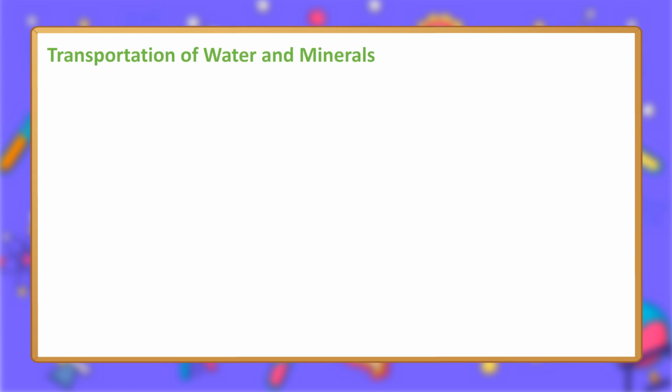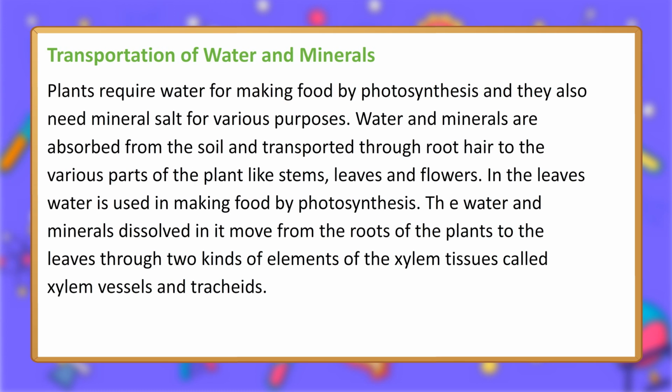Transportation of water and minerals. Plants require water for making food by photosynthesis, and they also need mineral salts for various purposes. Water and minerals are absorbed from the soil and transported through the root hair to the various parts of the plant like stems, leaves and flowers. In the leaves, water is used in making food by photosynthesis. The water and minerals dissolved in it move from the roots of the plants to the leaves through two kinds of elements of the xylem tissues called xylem vessels and tracheae.